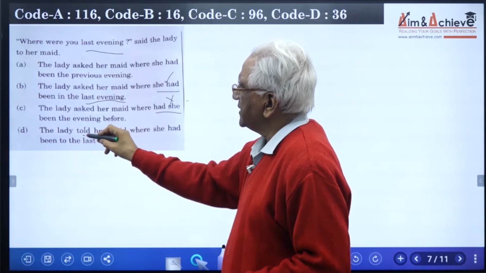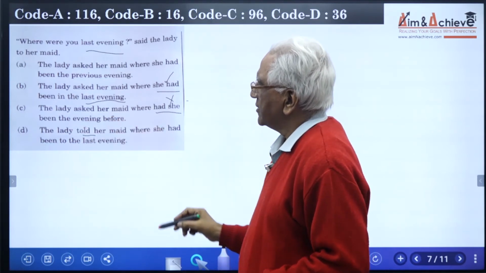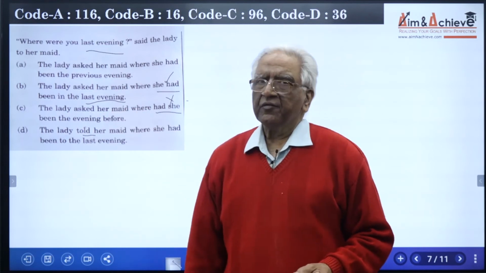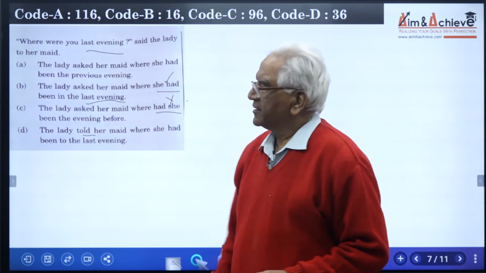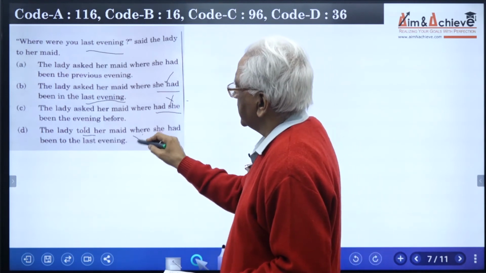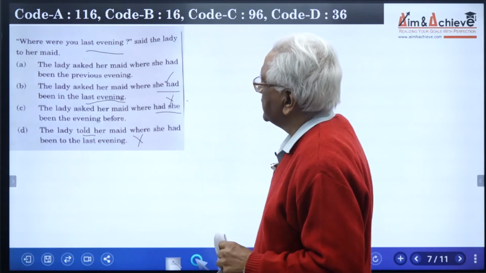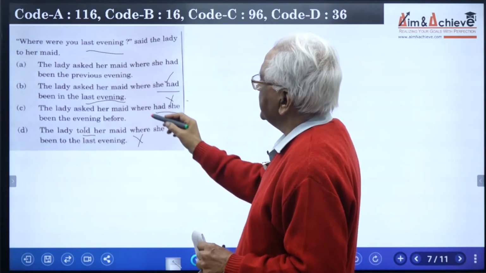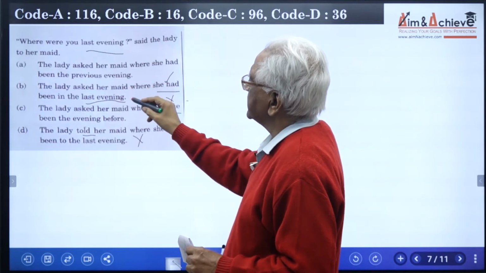Told her maid means as if she was explaining to her maid where she had gone. The lady is not telling about her whereabouts. She is inquiring about the whereabouts of the maid. That means this sentence does not convey the original meaning. That means the lady asked her maid where she had been last evening.